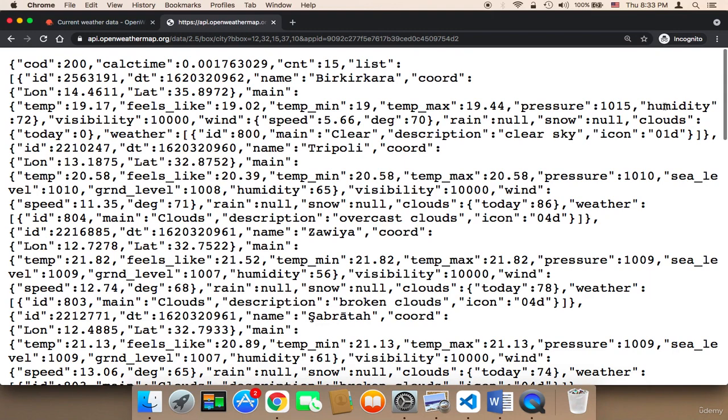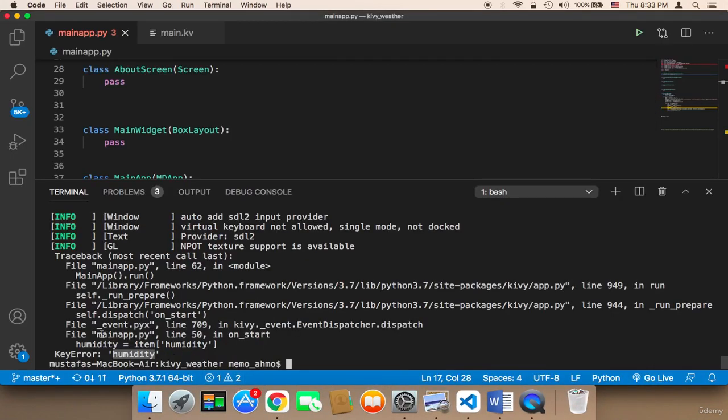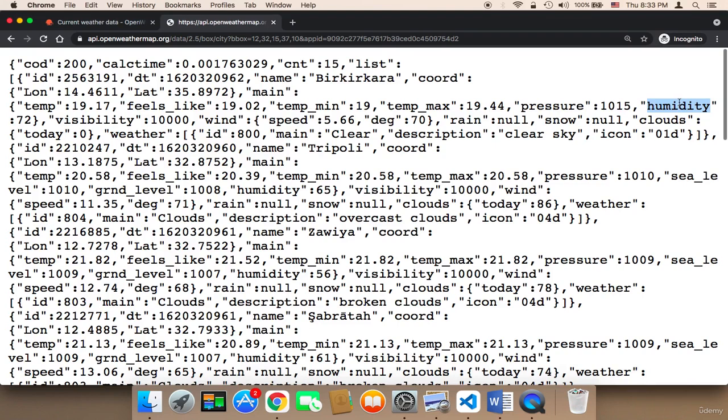Let me show you the error one more time. The error message says key error humidity. So the key doesn't exist, but here it says humidity. So why is that? The reason is because this humidity is inside another key, and that key is main. So first we need to access the main, and then we need to access the humidity. So the humidity is inside the main.